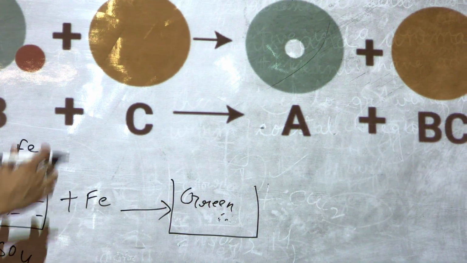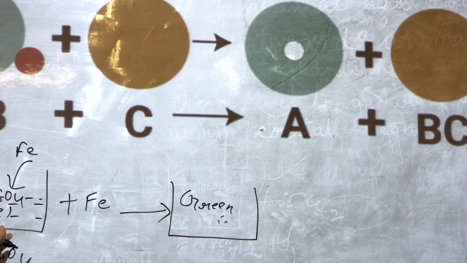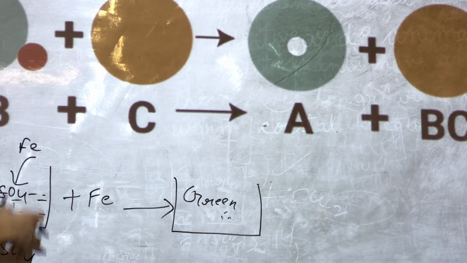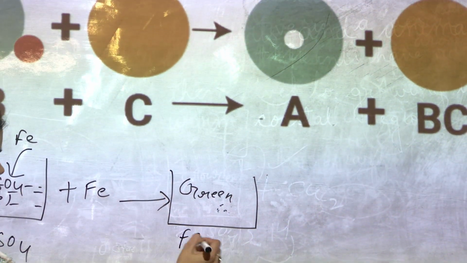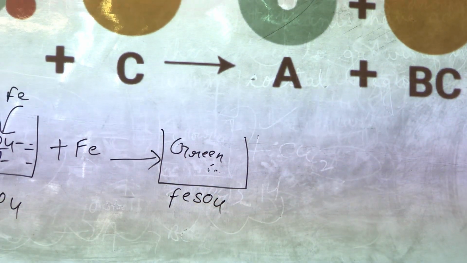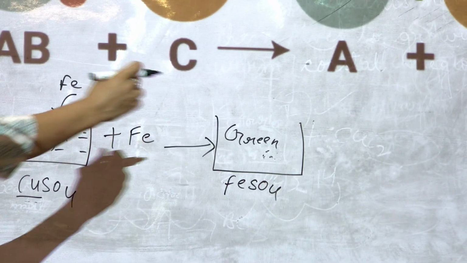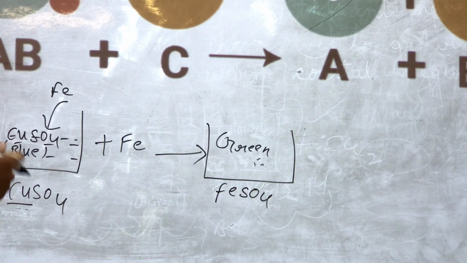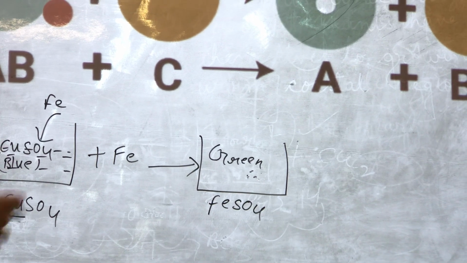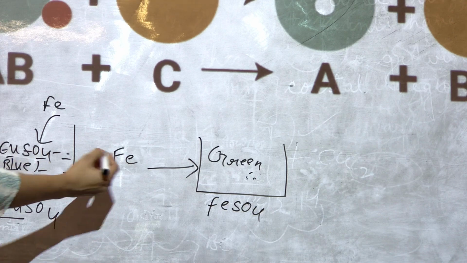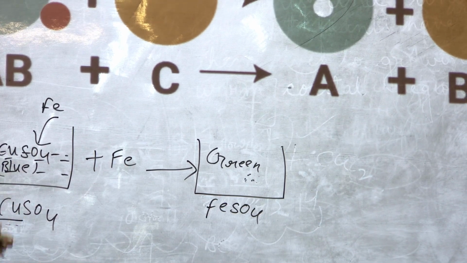Why? Because initially it was copper sulfate, blue in color, but after the reaction it was no longer copper sulfate. It became FeSO4, that is ferrous sulfate. That is why it was green in color. It happened because of a displacement reaction, because iron is highly reactive, so it easily displaced copper from its solution.